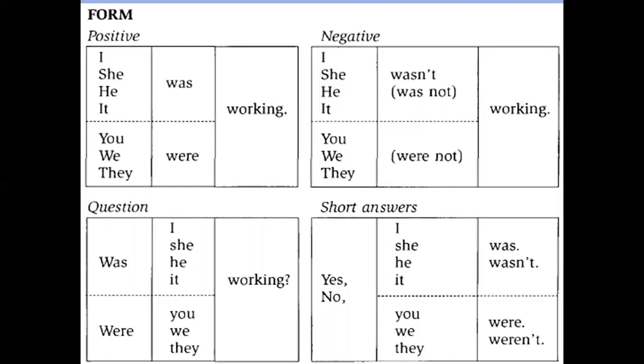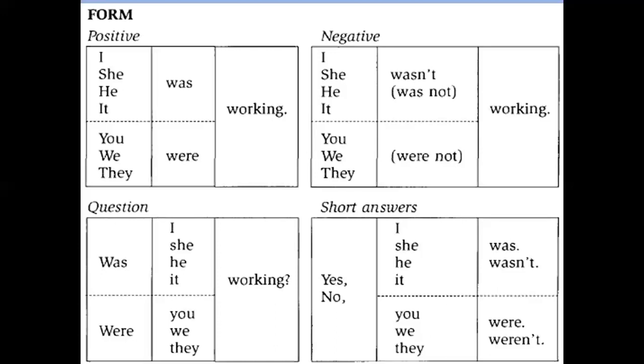I wasn't working, she wasn't working, he wasn't working, it wasn't working. You weren't working, we weren't working, they weren't working. Got it?